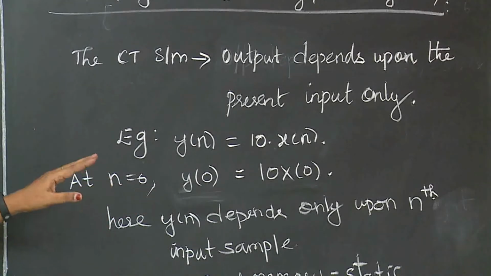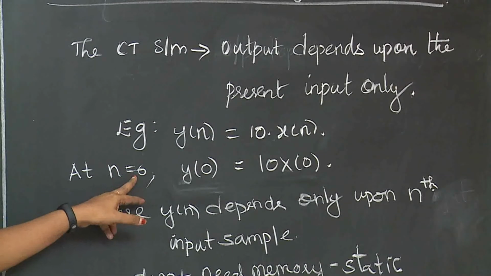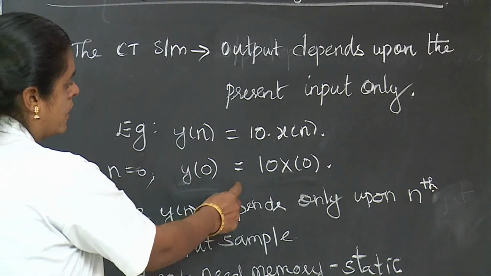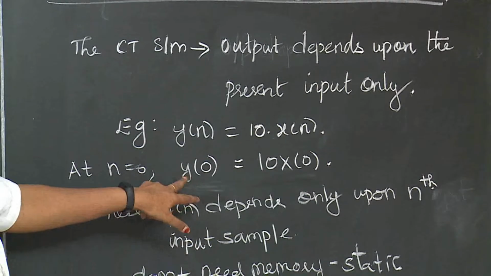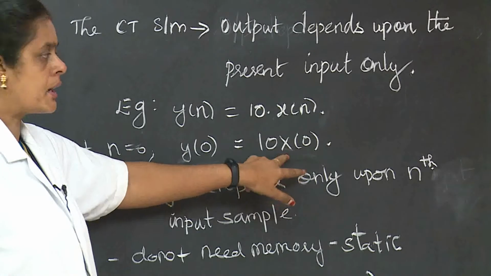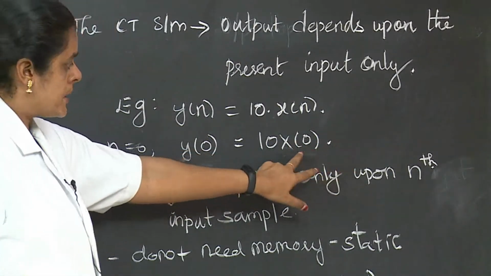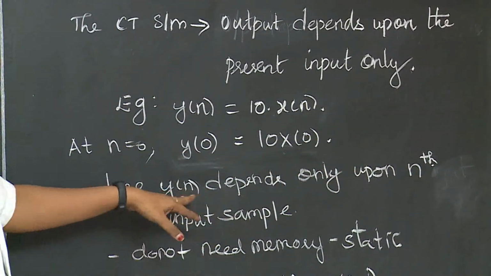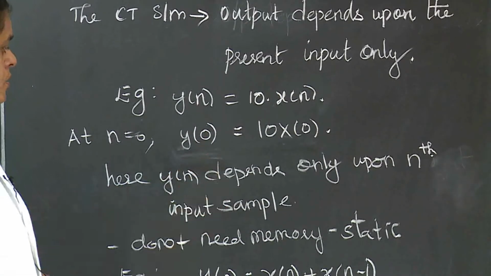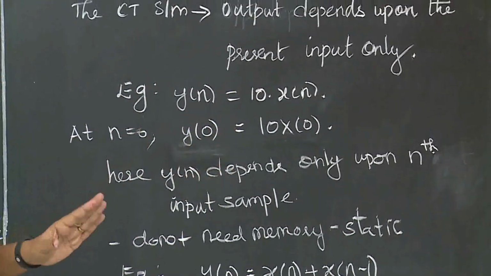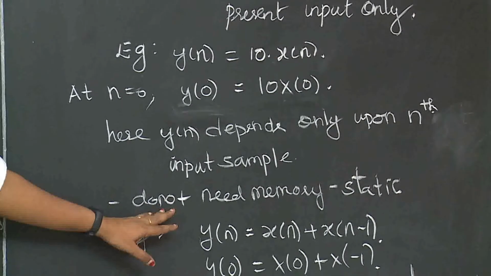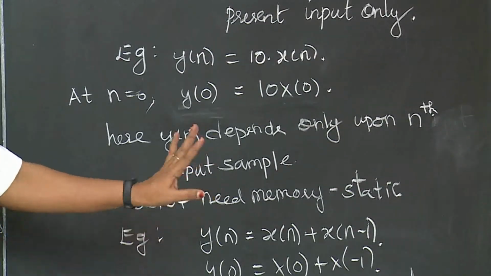Right? In this, you just apply n equals 0. For the sample value n equals 0, y of 0 equals 10 into x of 0. That is, the output depends only on the present input, not on the past or the future. Here y of n depends only upon the nth input sample, so this system need not have memory. So this system is a static system. If you need memory, then the system is a dynamic system.